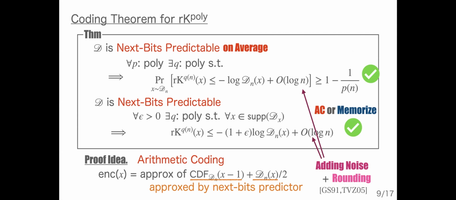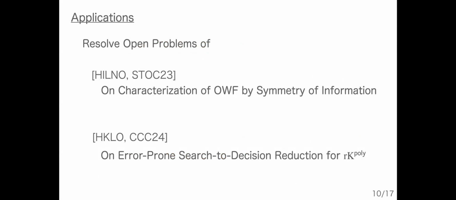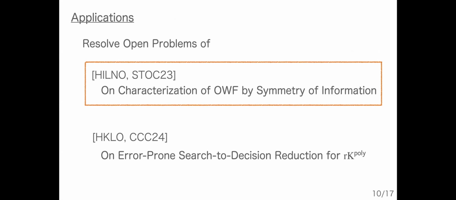And let's move on to the applications. Actually, our coding theorem is proven elementarily, but interestingly, it is sufficient to resolve some open problems recently posed in the meta-complexity community. And in this talk, I focus on the first one. Actually, this is our original motivation to study optimal coding for rK poly.